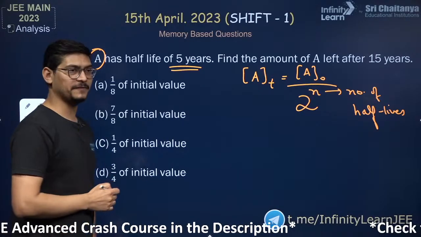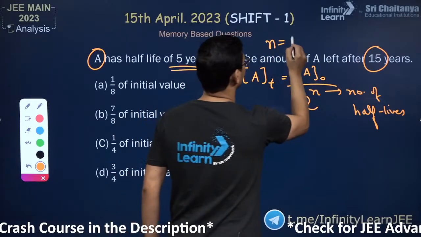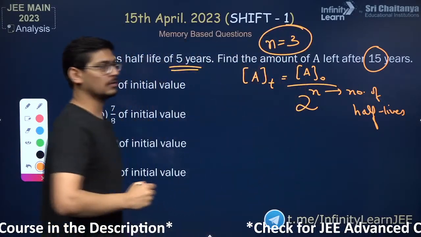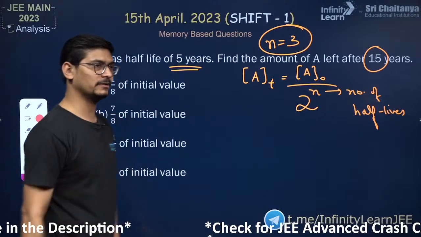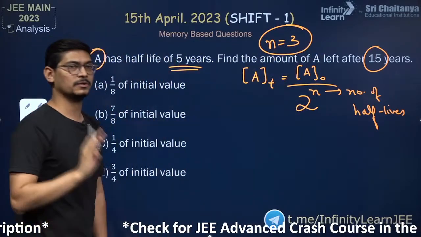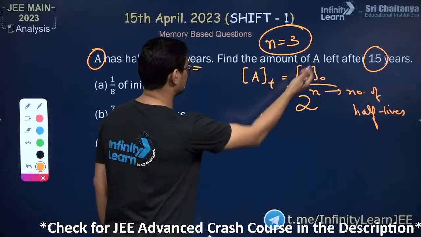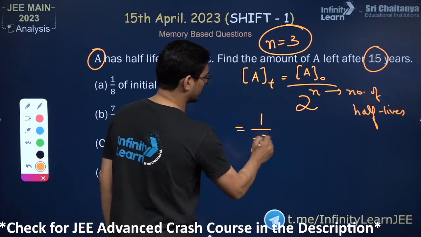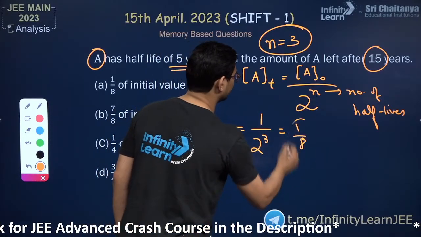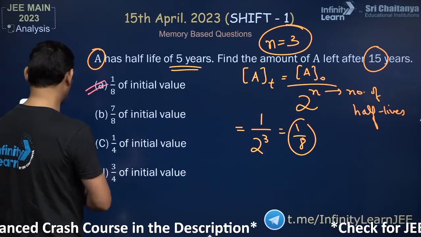तो हाफ लाइफ 5 years है and total time 15 years है. So how many half lives? 3. How many half lives are gone? 3. Is that clear to everyone? So A has a half life of 5 years. Find the amount of A after 15 years. So in 15 years 3 half lives will pass. So let us take the initial amount as 1, 2 raised to the power 3. So 1 by 8th of the amount will be left. Right? 1 by 8th of the initial amount will be left.